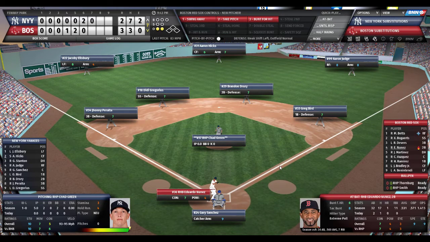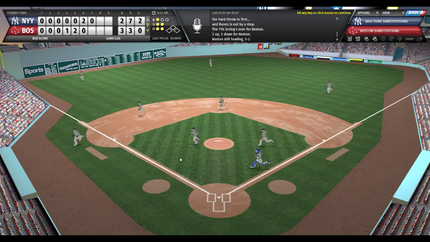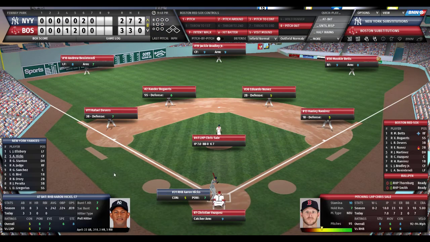So Thornburg and Smith, they're ready. Two outs, no one on. Here's the pitch to Eduardo Nunez. Nunez swings, grounds it to Peralta. Peralta fires across the diamond to Bird. Side retired. We go to the top of the 8th, 3-2 Boston.